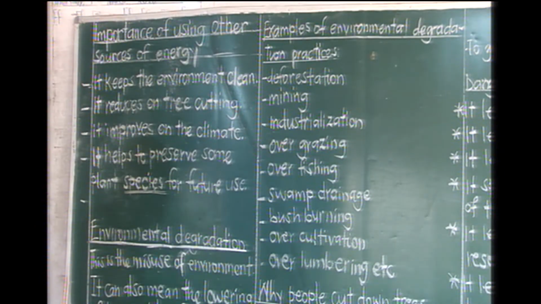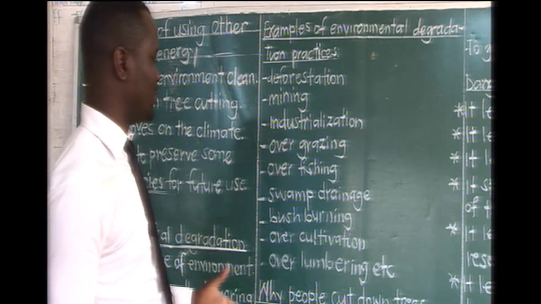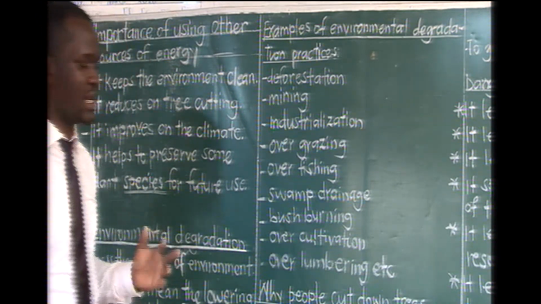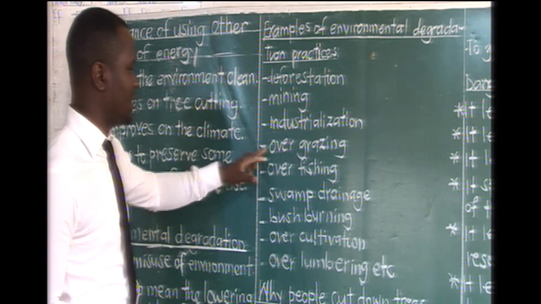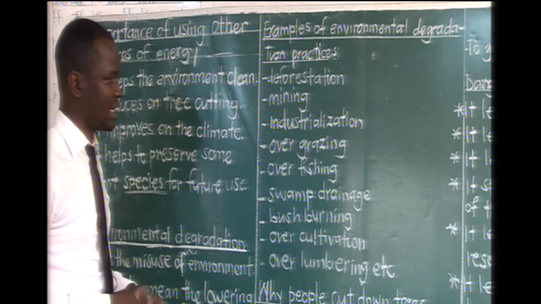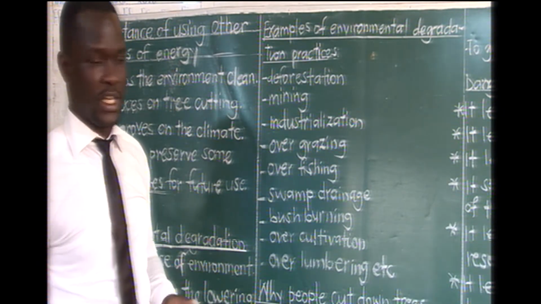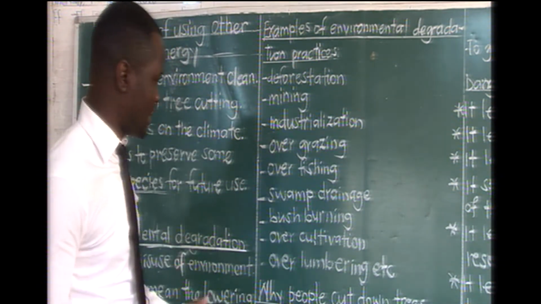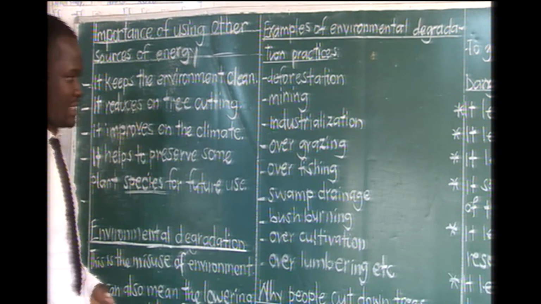Then the other one is what we call overgrazing. This is a very common term to us, right from the previous classes. Overgrazing, we are looking at rearing too many animals on the same piece of land. You will find that the animals will end up eating up all the vegetation in that area, and the land is left bare, exposing it to erosion agents. That one now leads to the spoiling of the environment in that area. Of course, that's what we call environmental degradation.